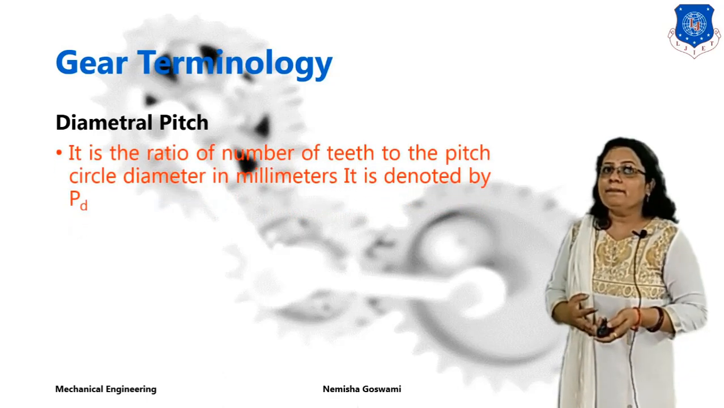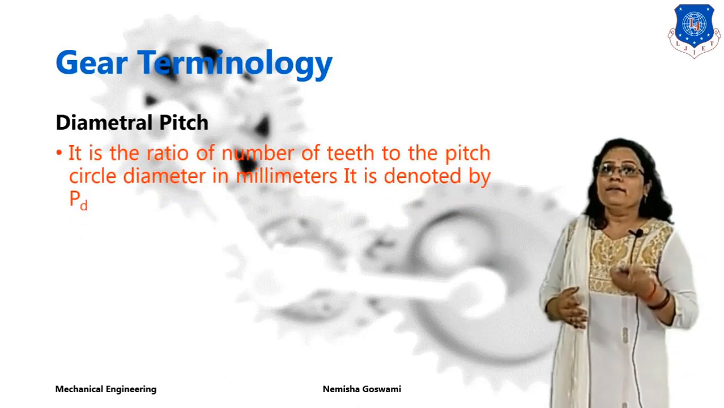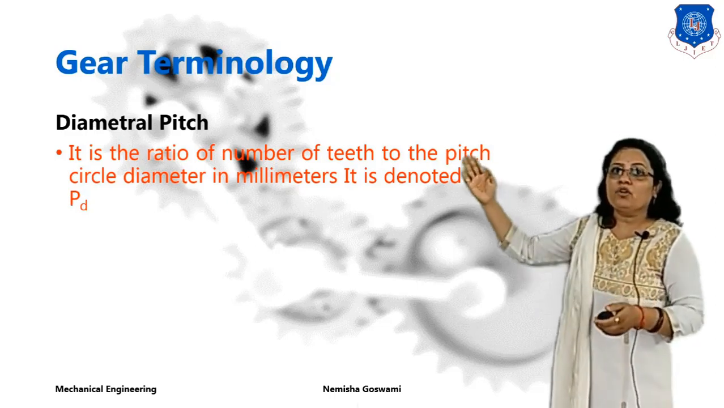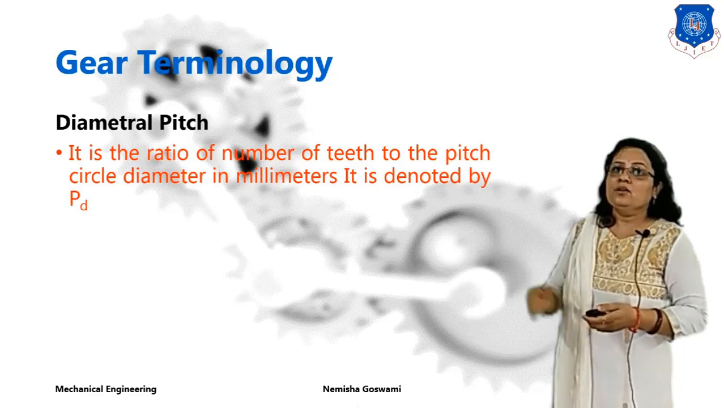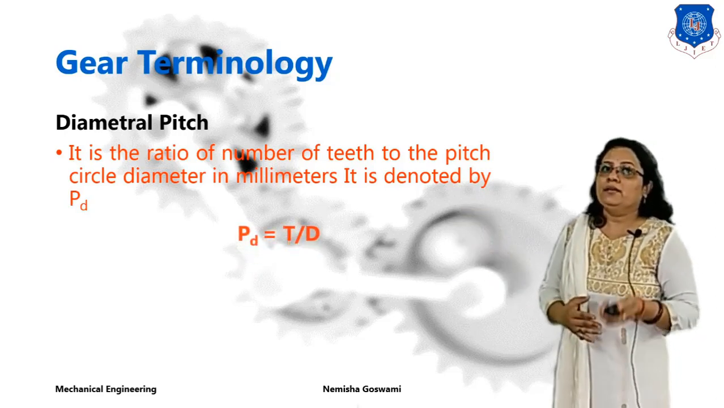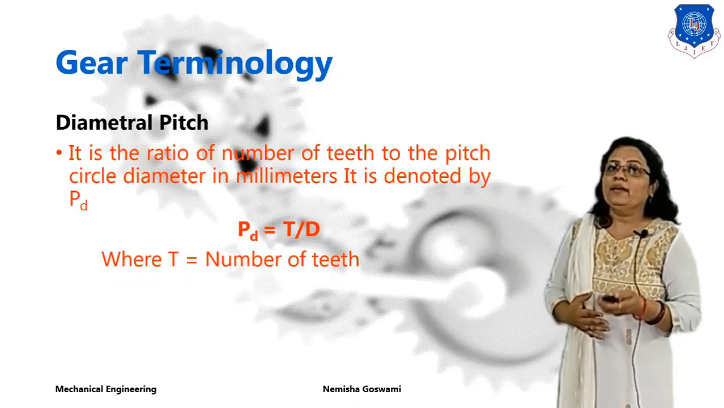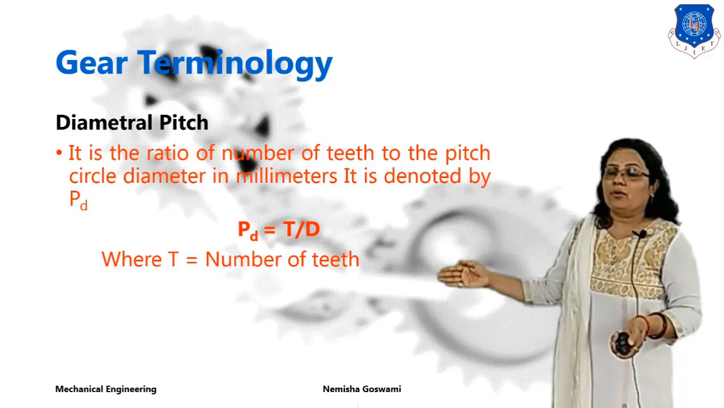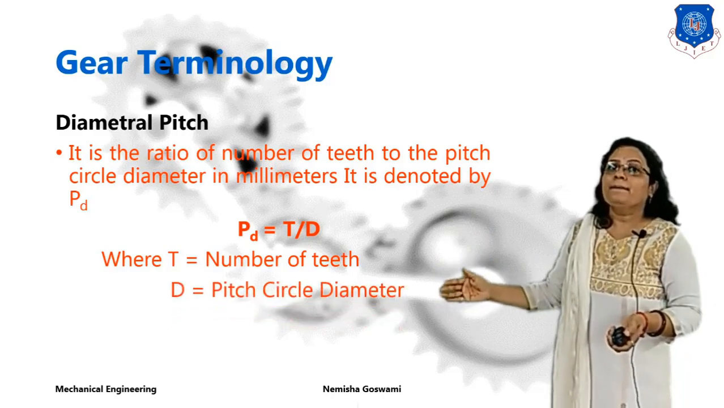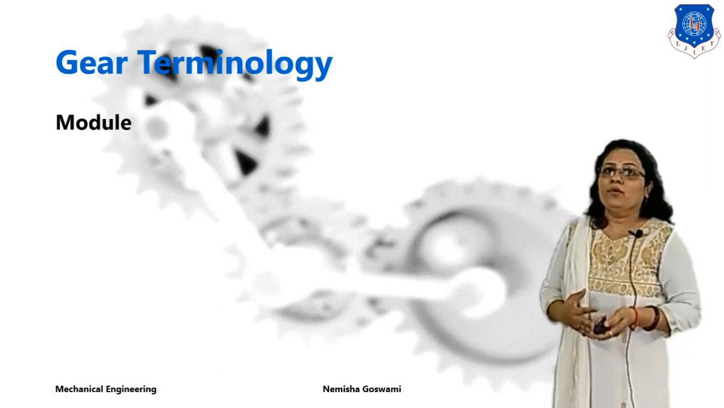Next is your diametral pitch. Diametral pitch is generally denoted by PD, and it is the ratio of the total number of teeth divided by the pitch circle diameter. So PD is equal to T divided by D, where capital T is the total number of teeth, and D is your pitch circle diameter.